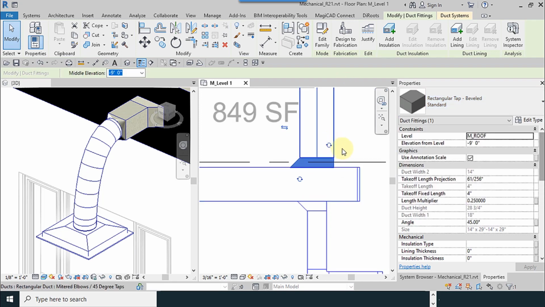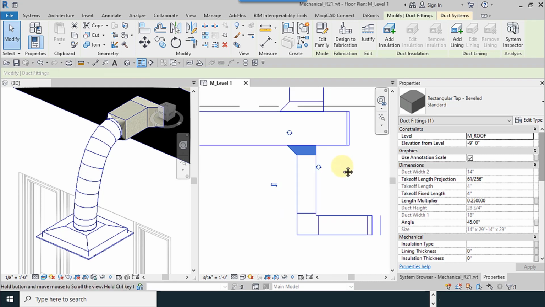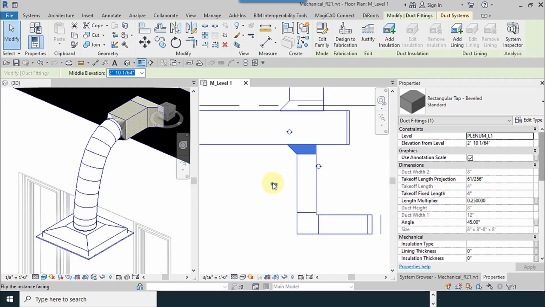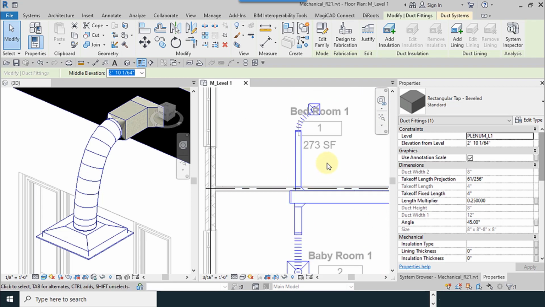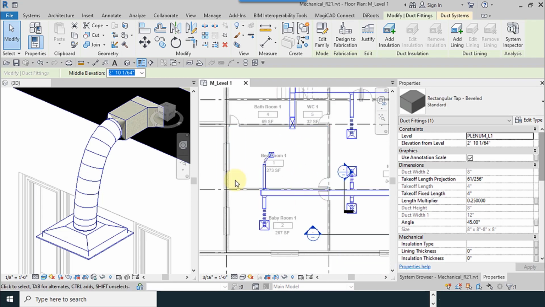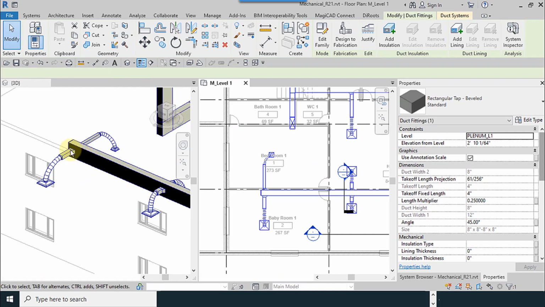Especially for this section, we can use the simple one. And according to the flow direction, this position is correct. These are correct.